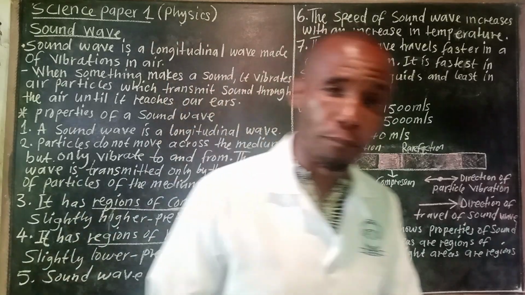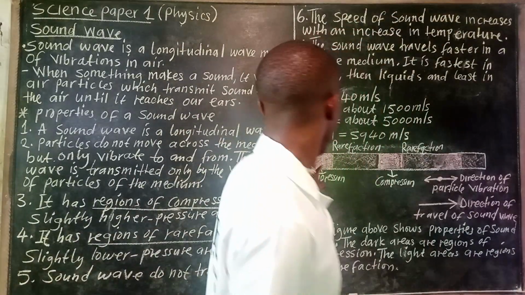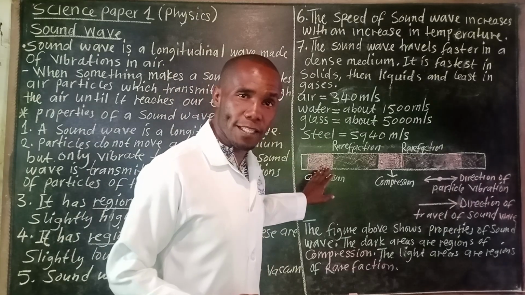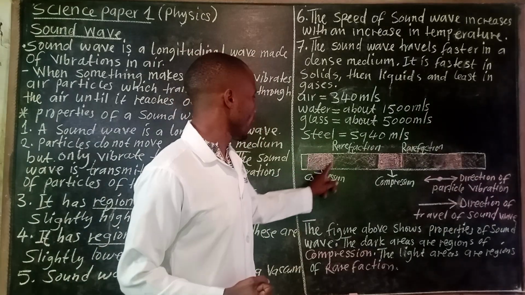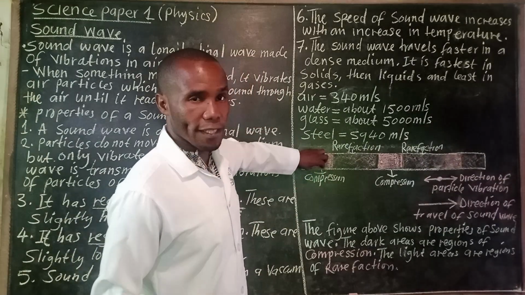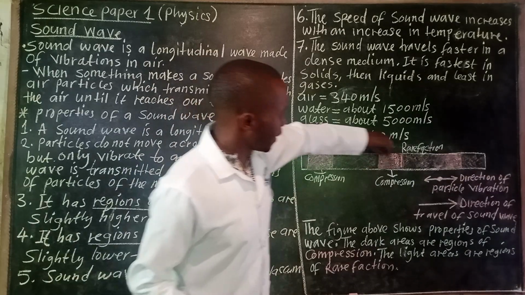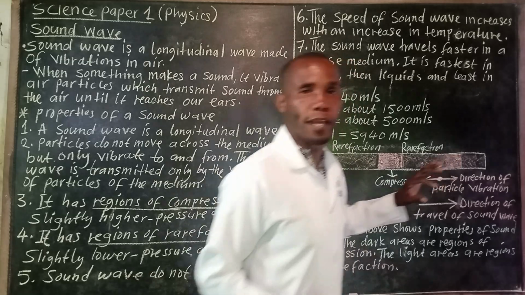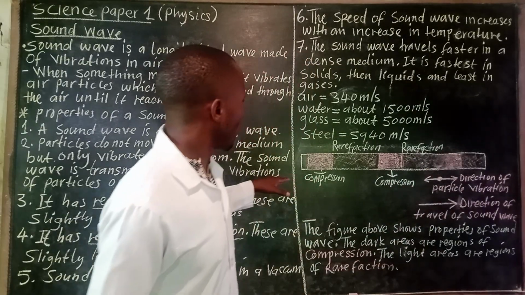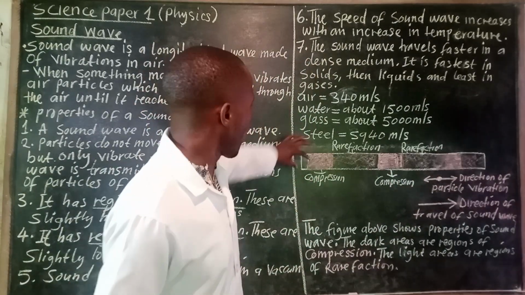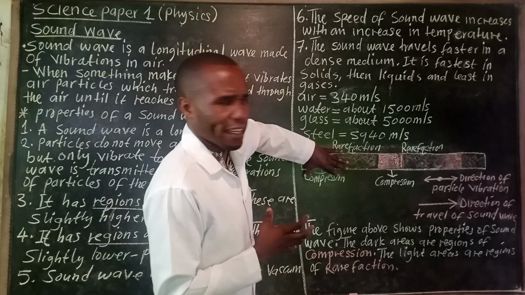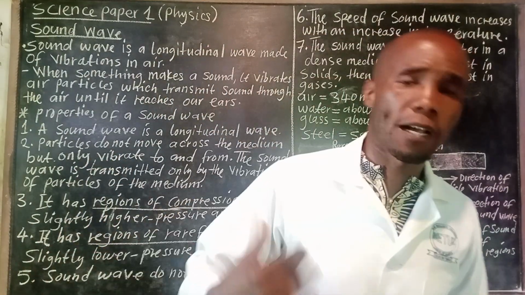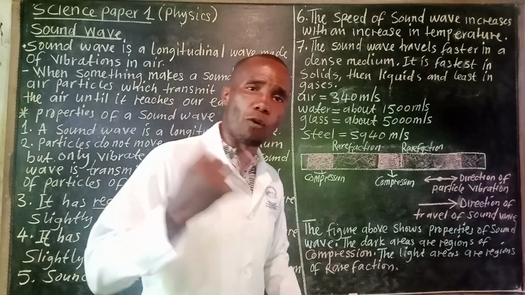Now let us look at this figure which is trying to talk about the properties of a sound wave. What have you noticed here? Here we have the dark part, and here it's light. Here dark, here light, then here dark, light. Where there is dark, that is compression, because in the properties of sound wave we've talked about rarefaction and compression.